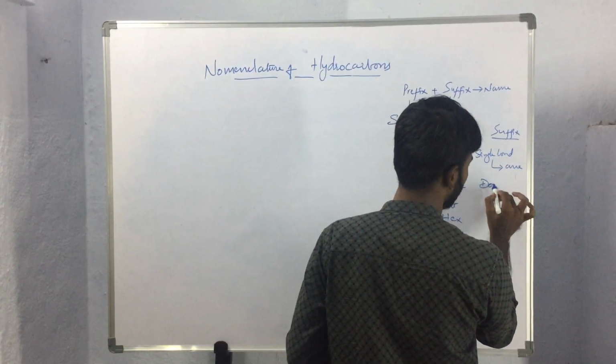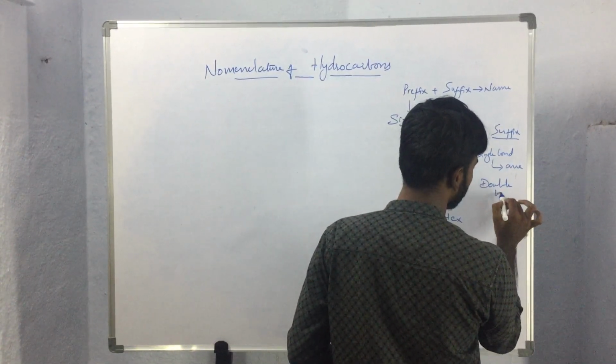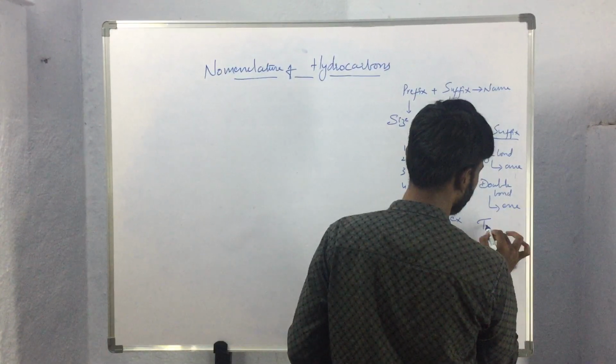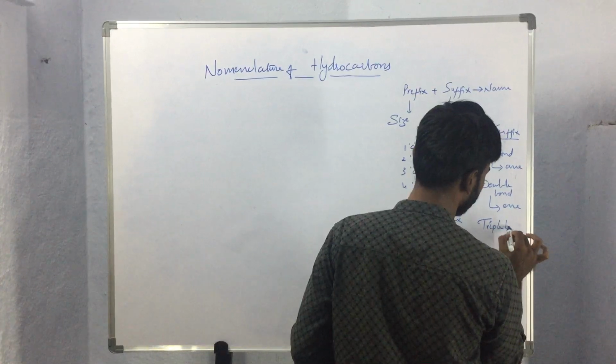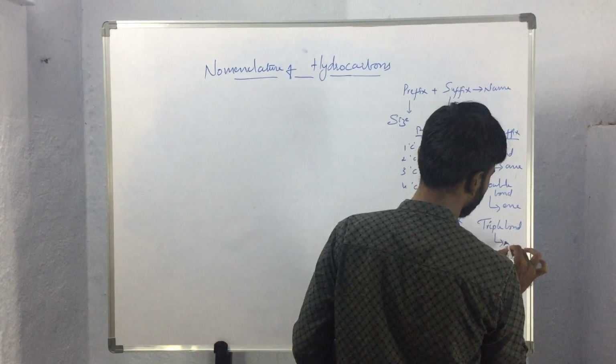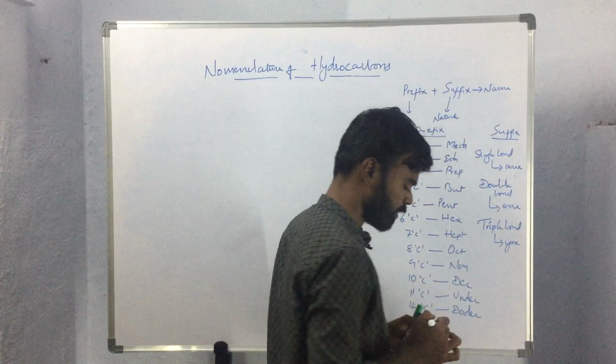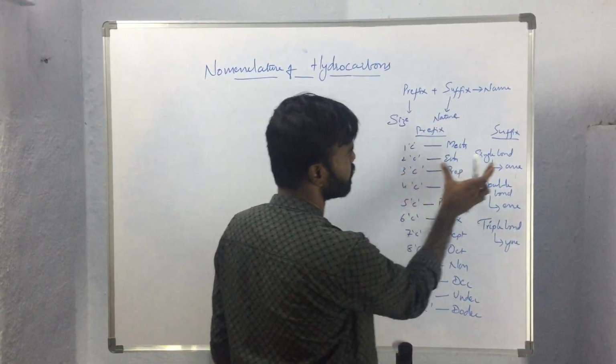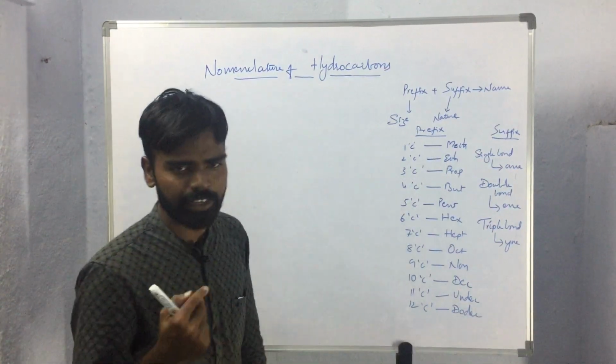If it is having a double bond, then the suffix ene is used. If it is having a triple bond, then the suffix yne is used. So by combining these prefixes and suffixes, we will be getting the name of the compound.